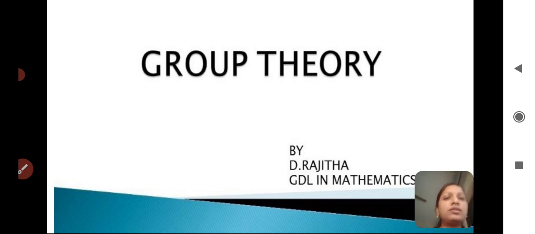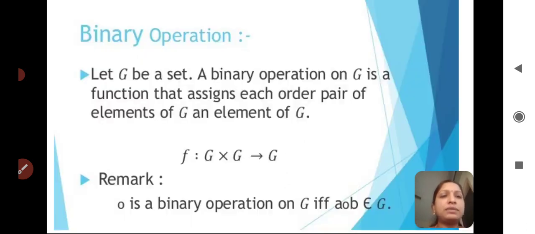Today, I would like to explain some important topics in group theory. First of all, before explaining the definition of a group, I would like to explain what is meant by binary operation. So, binary operation. Let G be a set.